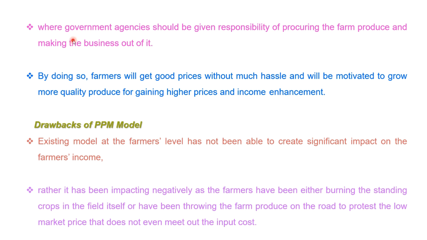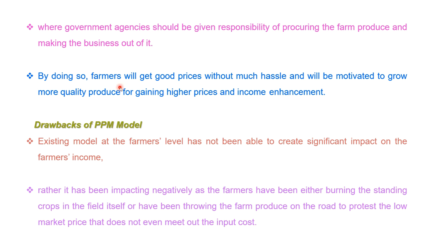In the PPME model, government agencies have the responsibility to procure the farm produce and make business out of it.